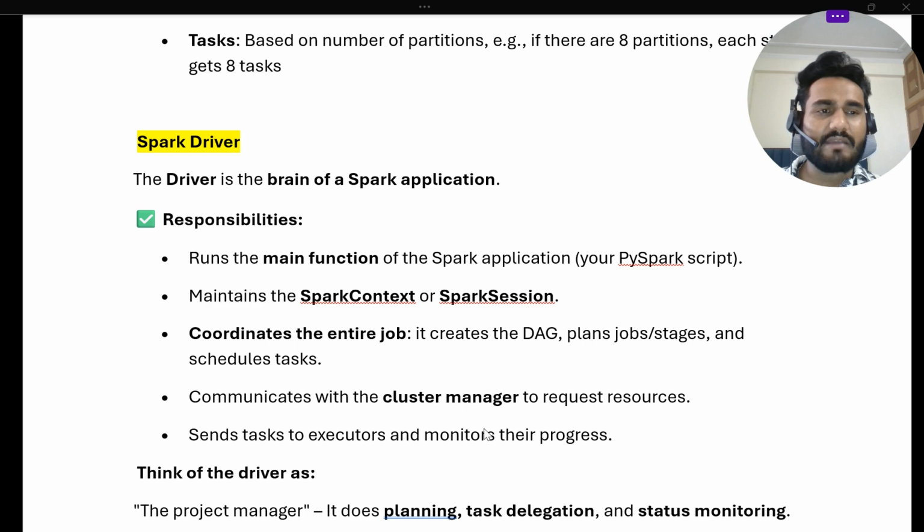So the Spark driver is like the role of a project manager in your project. It does planning, task delegation, and status monitoring. Everything is done by the Spark driver.